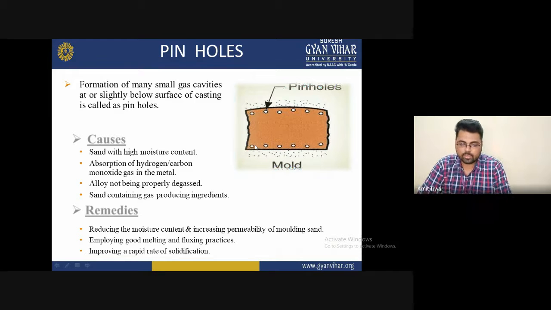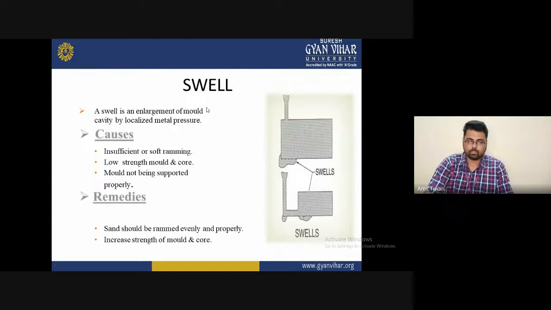Remedies: we can reduce the moisture content and increase the permeability of the molding sand. These are the first remedy for preventing the pinhole problem. Second is employing good melting and fluxing practices, and improving the rate of solidification. If you follow these remedies, you will prevent the pinhole problem.